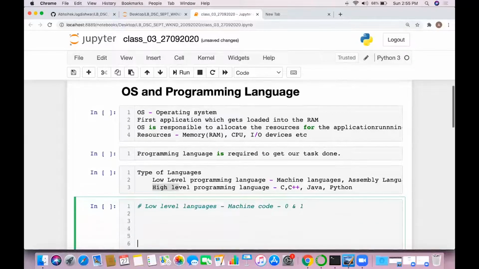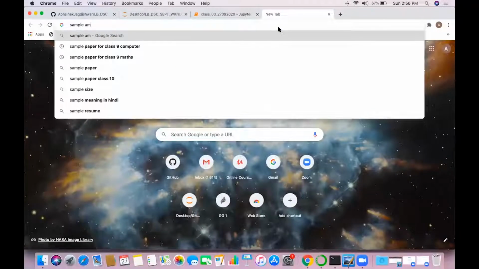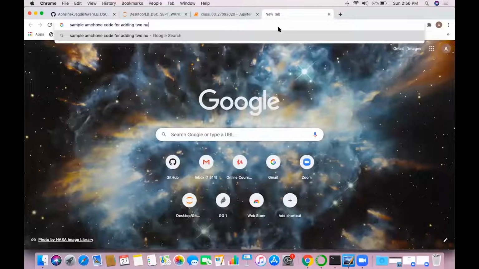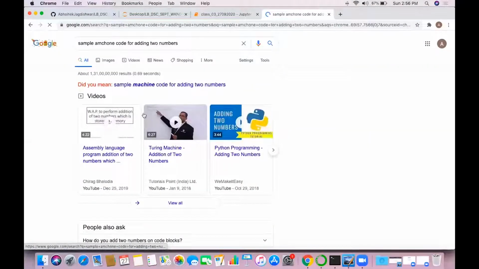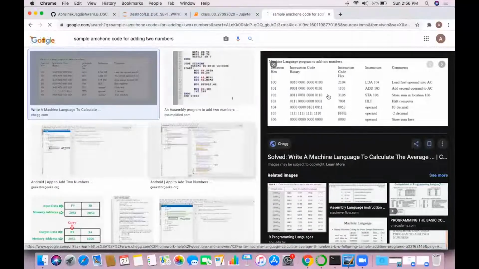Okay, and writing code in a low level programming language is not very convenient. How would you write, for example, a is equal to 10 and b is equal to 20? So let's look at the sample machine code for adding two numbers. This is the sample machine code for adding two numbers. Okay, this is the binary one. Now obviously it is not understandable by us, correct?